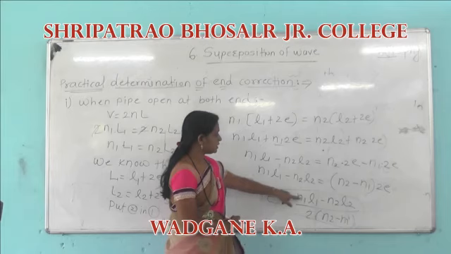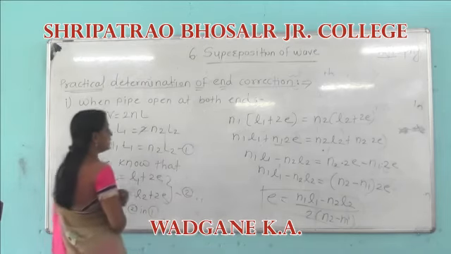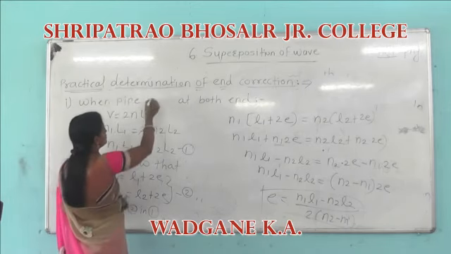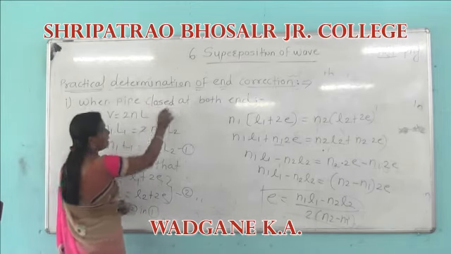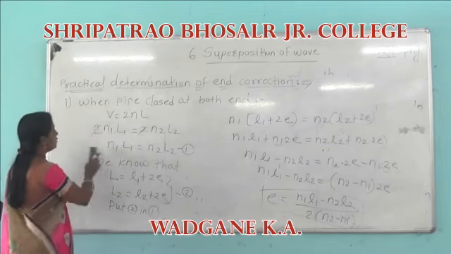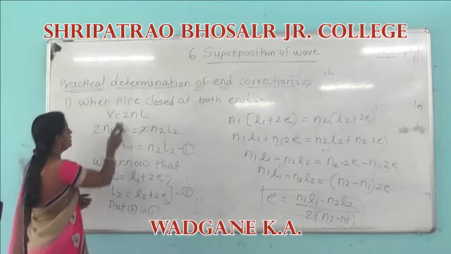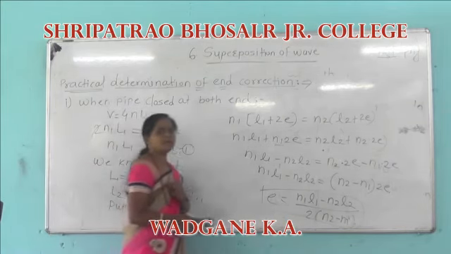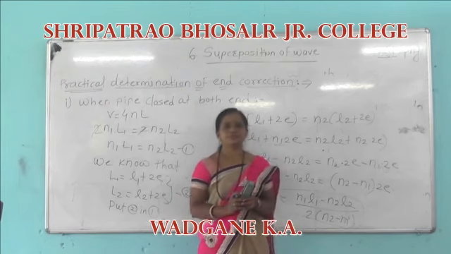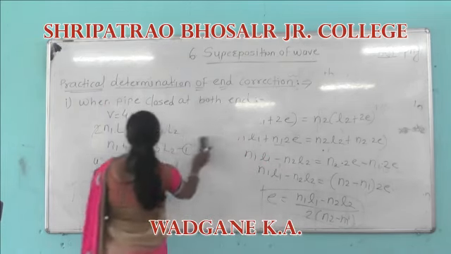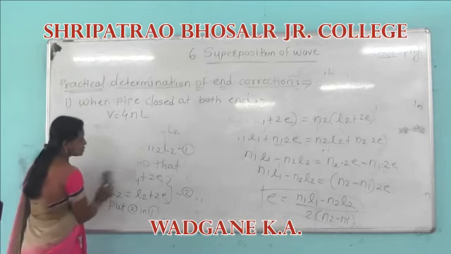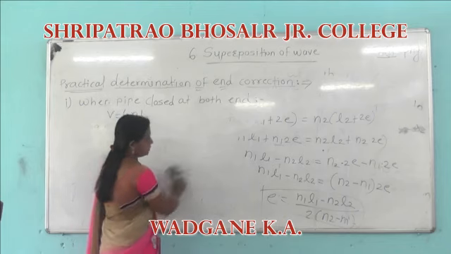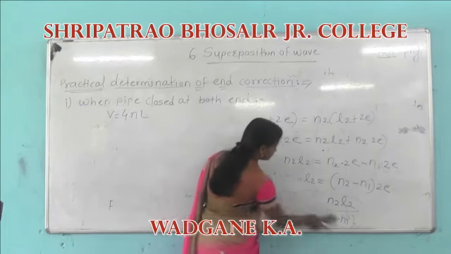After that, we have to calculate it when the pipe is closed at one end. Here we consider the equation: in case of a pipe closed at one end, the frequency N is equal to V divided by 4L. Therefore V is equal to 4NL.